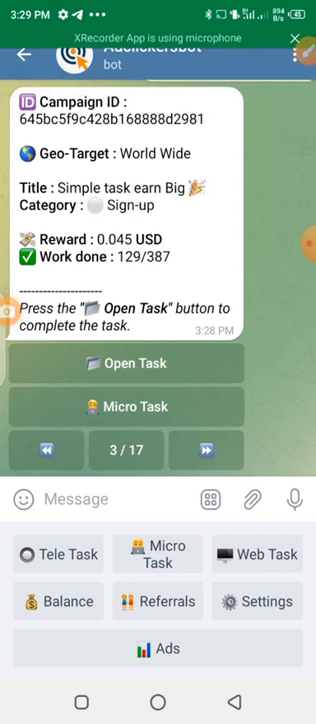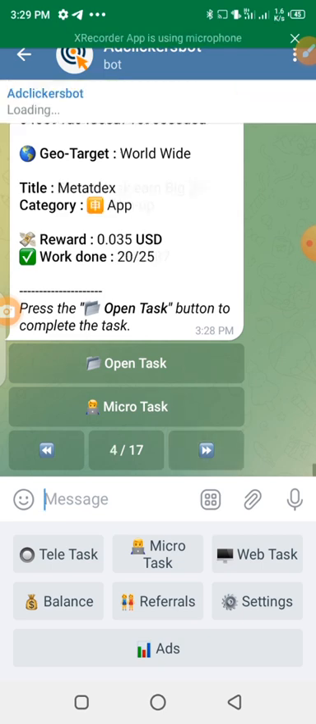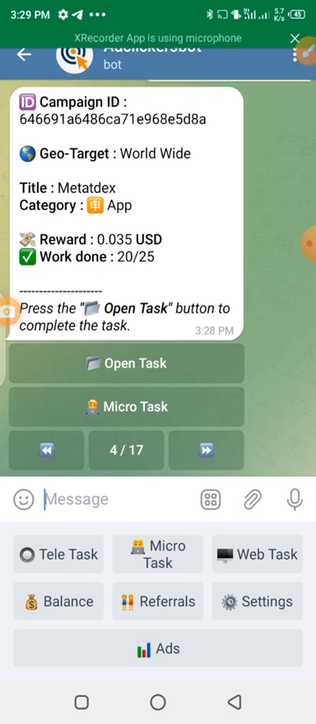You can see this one is 0.45. They said simple task and big. This one is just sign up. So when you sign up with the task, then you get paid. Let's look at another one. This one is 0.35. So we have MetaDex. You are just asked to download the app.